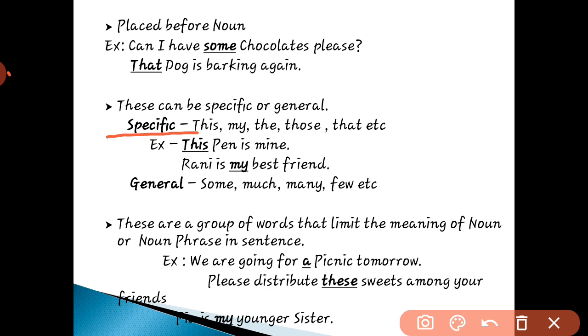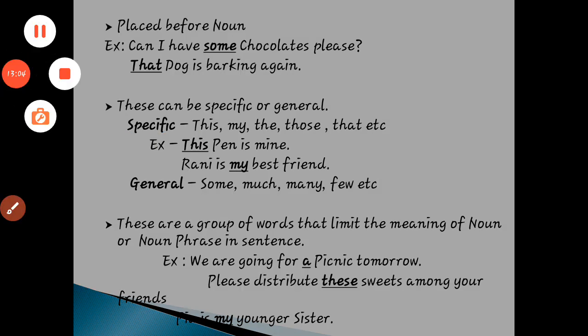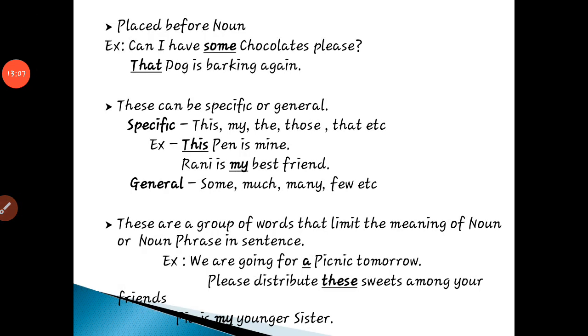So in this class we discussed the meaning of determiners. To identify determiners, two simple tricks are there. One, it gives more information about the noun, and the second, it comes before the noun. When you remember these two tricks, you can easily identify the determiner and easily make your own sentences or gain more understanding about these determiners.